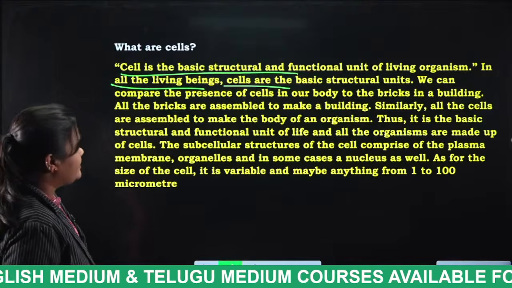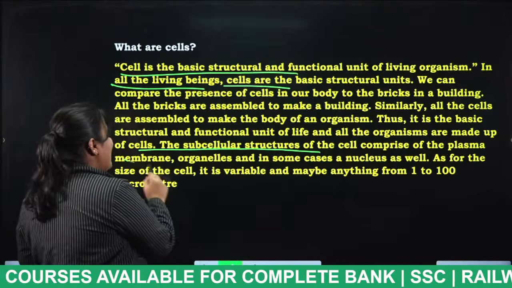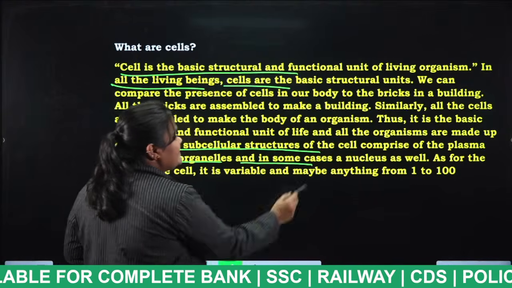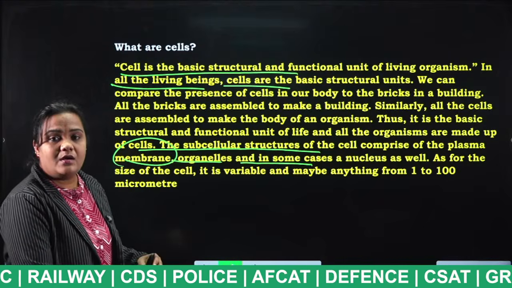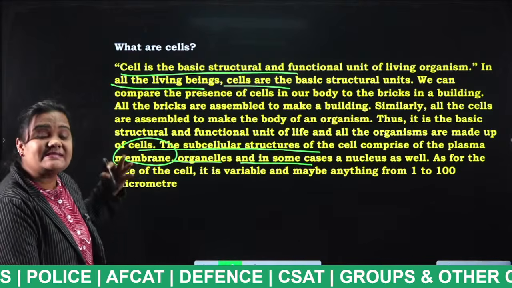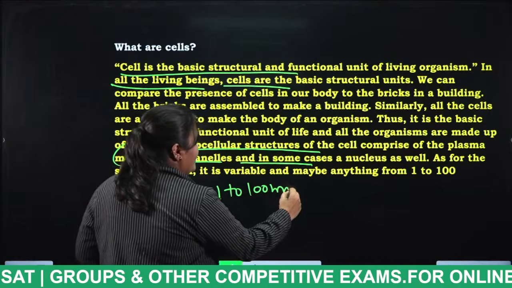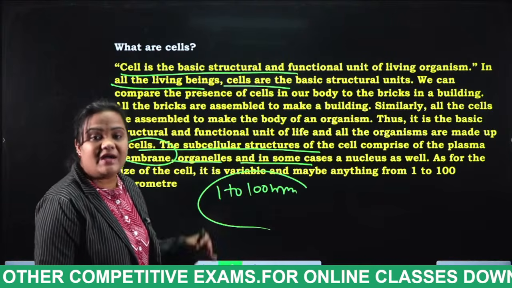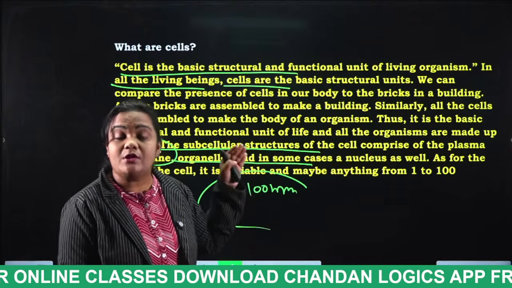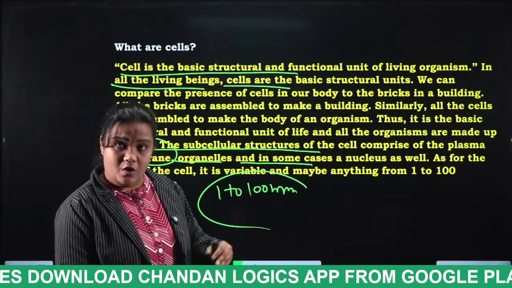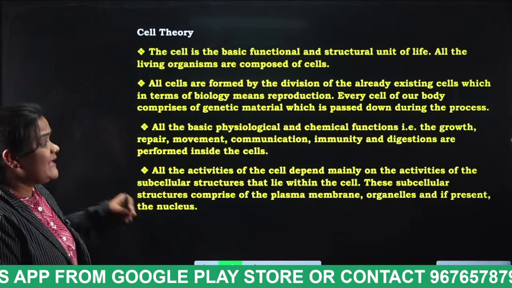Okay, next. The subcellular structures of the cell comprise of the plasma membrane, organelles, and in some cases a nucleus as well. So what is the size of the cell? How does the size of the cell vary? The size of the cell varies from 1 to 100 millimeters, mm. Okay? How does the size of the cell vary, students? The size of the cell varies from 1 mm to 100 mm. Okay, very, very important, students.